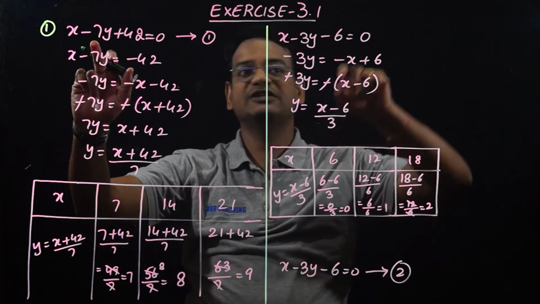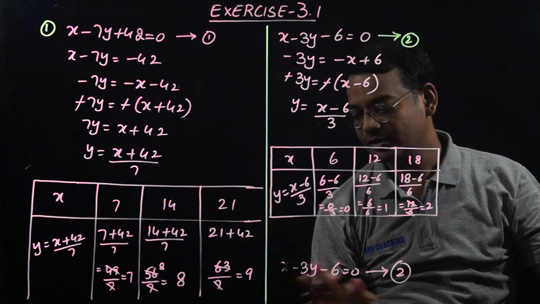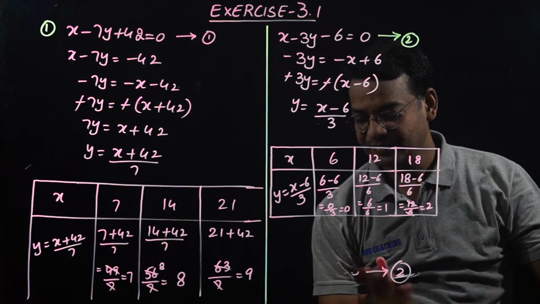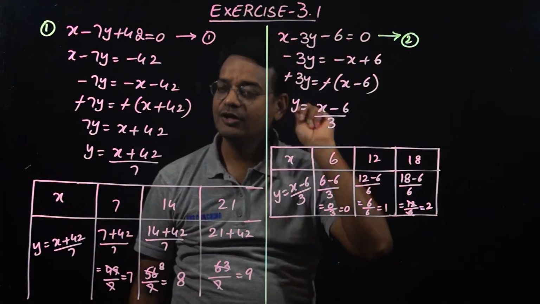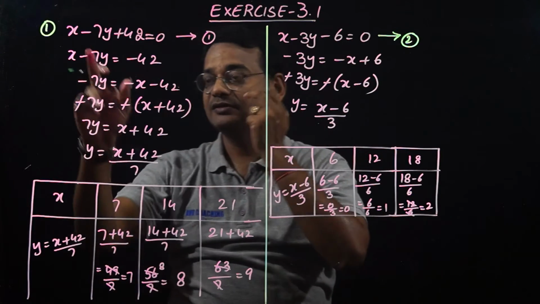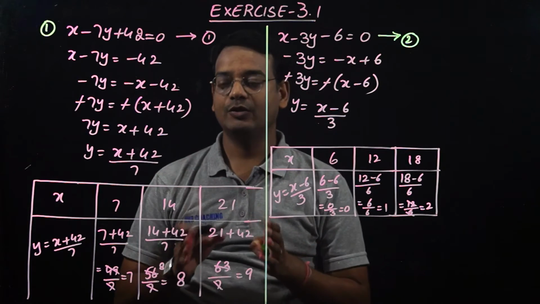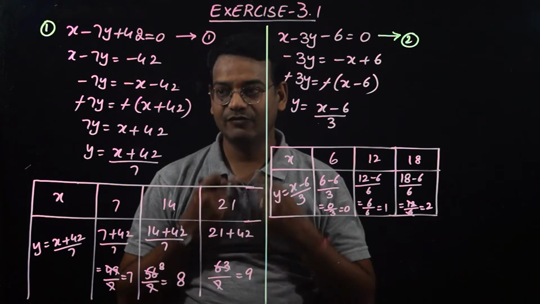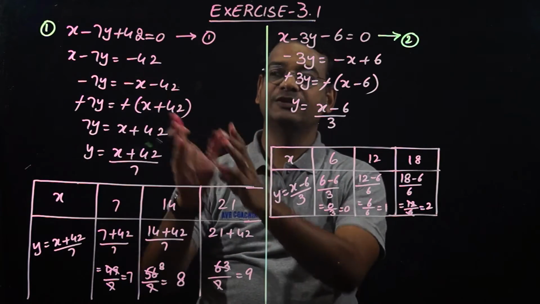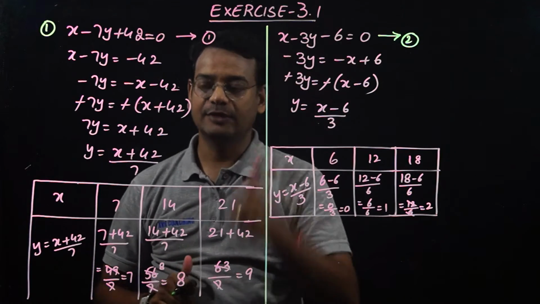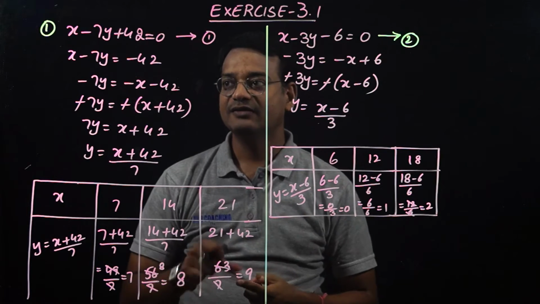Now coming to the second part. We got the first equation and the second equation. This is the second equation, and this I will rub off. So this is the first equation and the second equation. When you are solving linear equations, that is, finding the value of x and y, you have to keep y on the left hand side and bring x and the constant to the right hand side. That is the first thumb rule before drawing the graph. Before we find the value of x and y, this is the thumb rule.